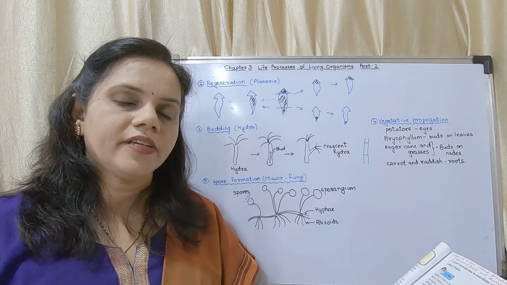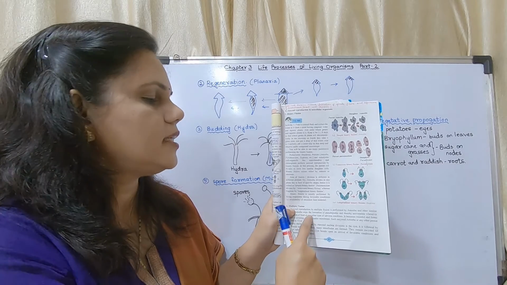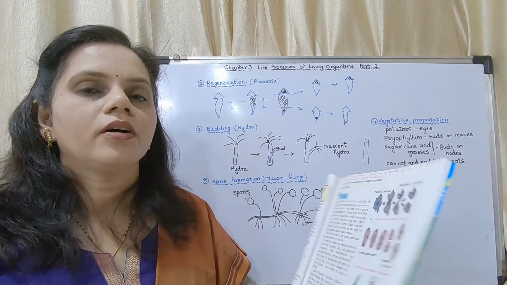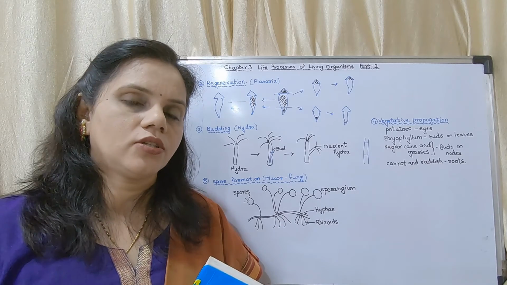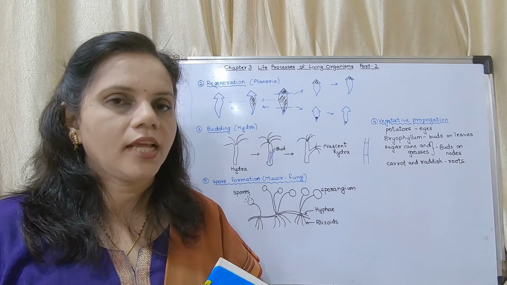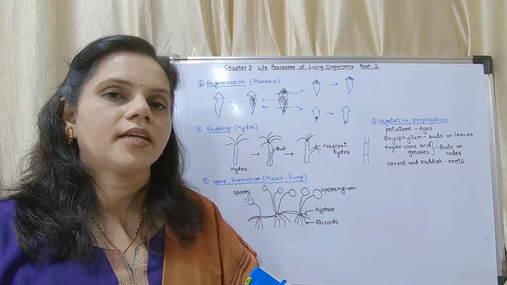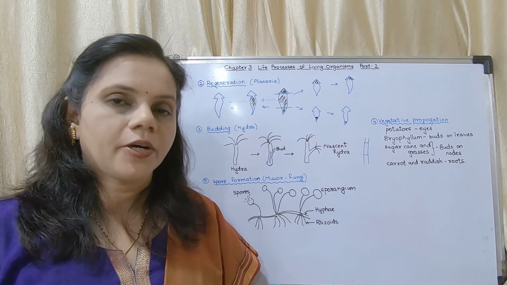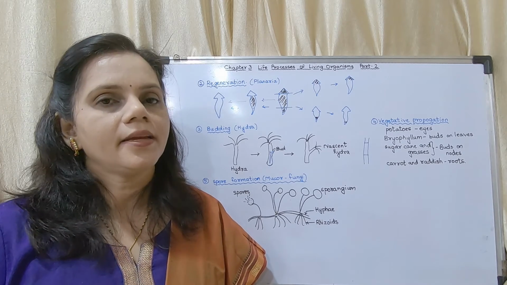Next is multiple fission. If you have a question on multiple fission, you have to write these two paragraphs with a diagram. It is a 3-mark question, a very important question. Generally short notes are asked on these parts only, and for the other types of reproduction they ask objective questions only, but they are very, very important.